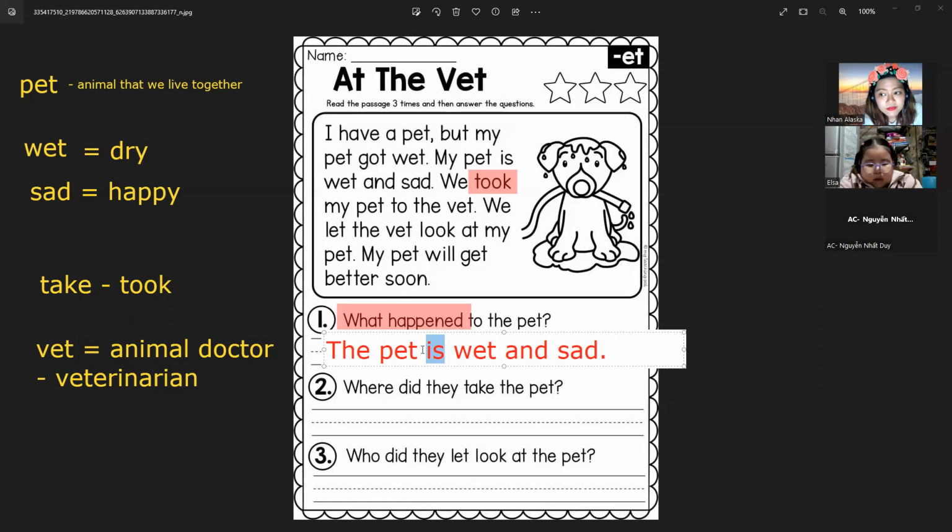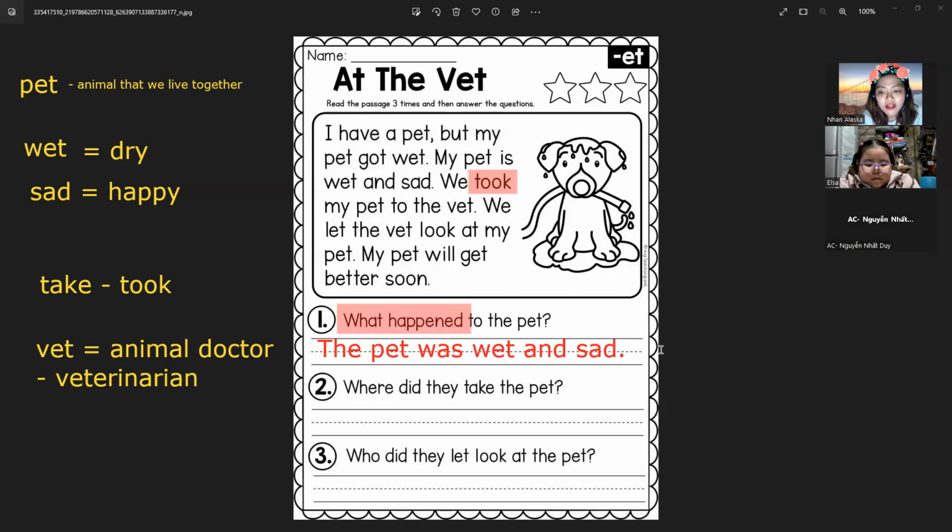Was. The pet was wet and sad. Do you get it? Yes. The question states happened, meaning we are seeking an answer that's already in the past. Do you get it? Yes.